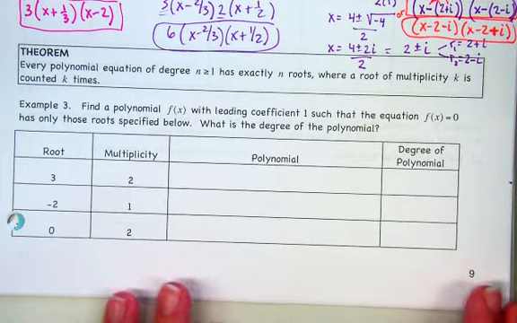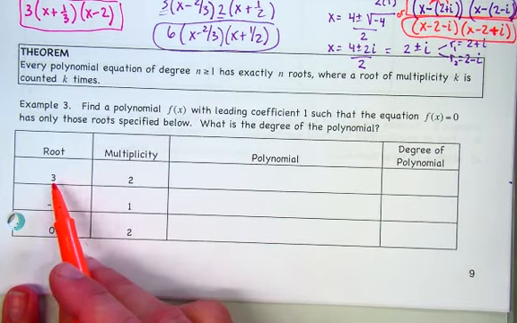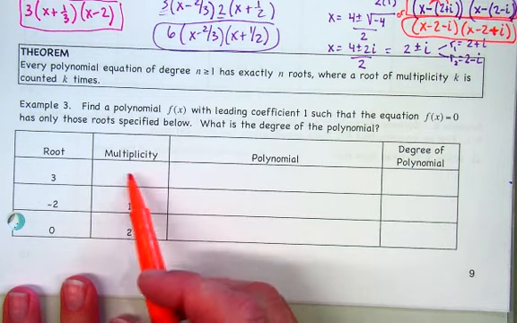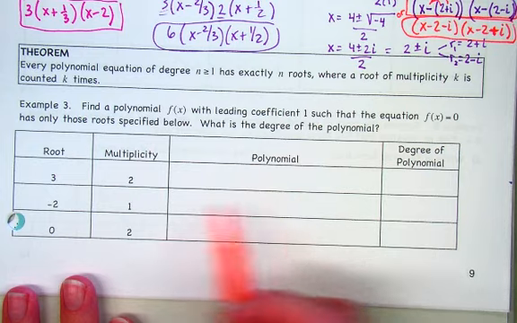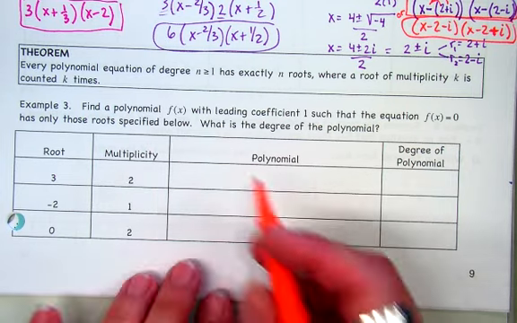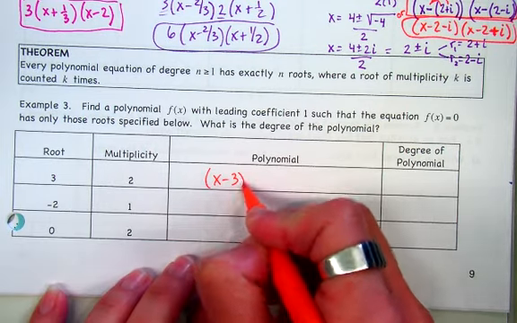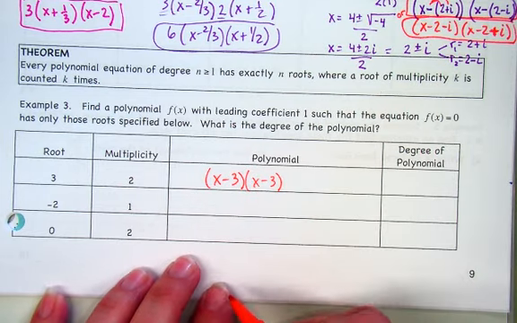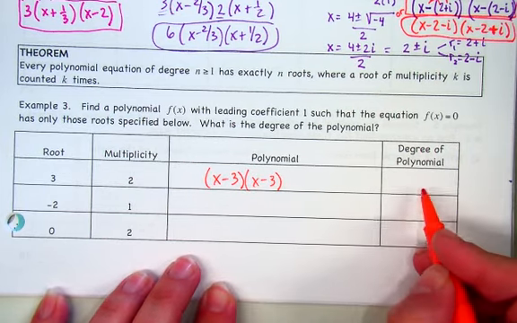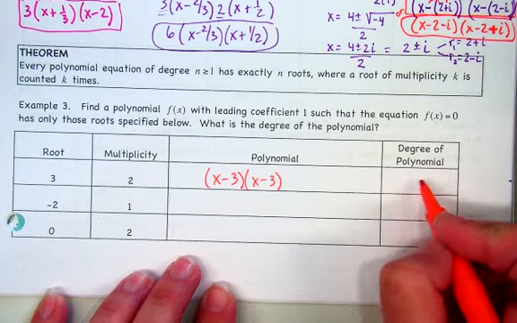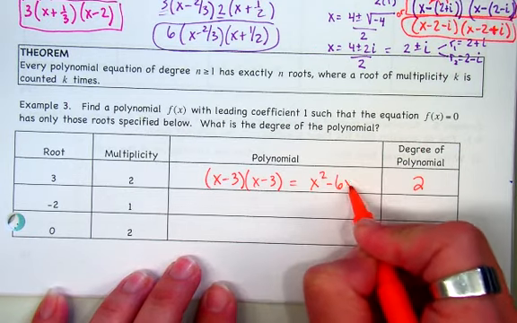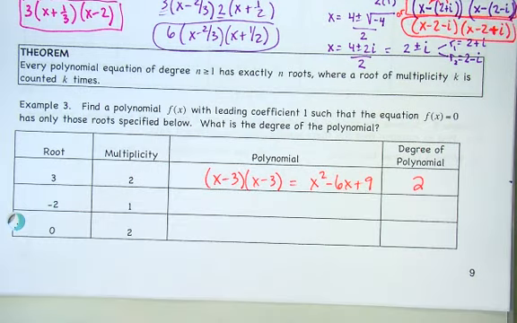So for the first one, the root is 3, got it, and it has a multiplicity of 2. So how would I write that polynomial? x minus 3, but multiplicity of 2, x minus 3, okay? What's the degree of that polynomial? 2, right? And if you work this out, you would get what? x squared minus 6x plus 9. Okay, so that would be my polynomial.